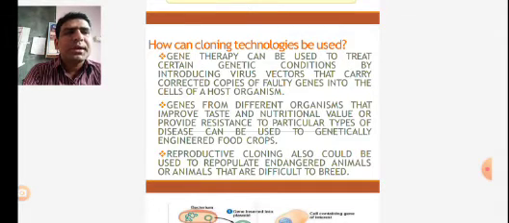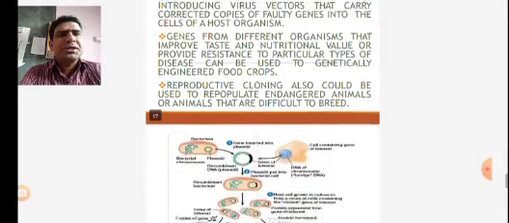So in hybridization, to fulfill the desired characters in the breeding technique, most of the plant species can be cloned, or the genes from the plant species can be cloned, and using that cloning technique the quality of the plant is increased.